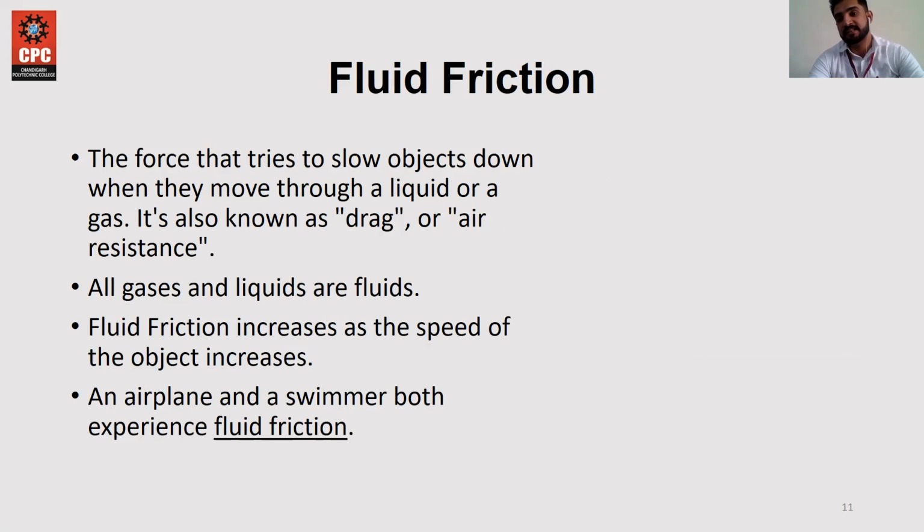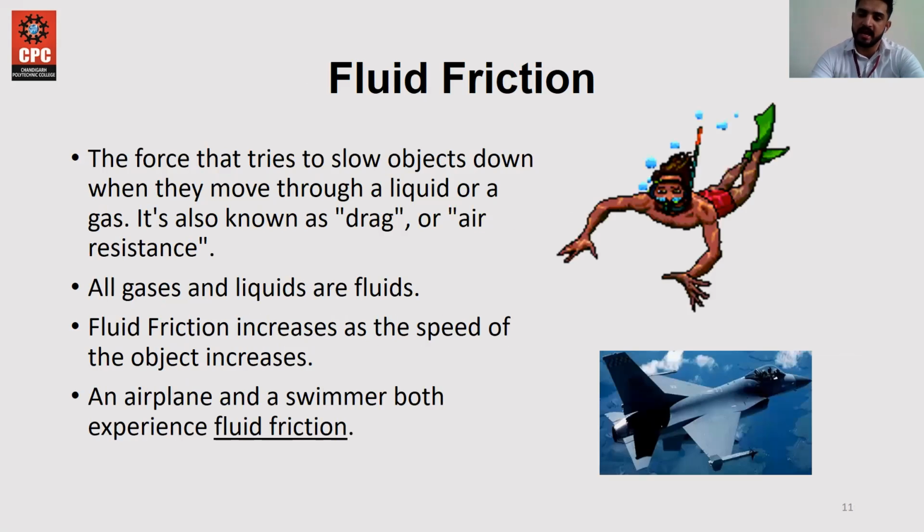Fluidic friction. As we discussed in the previous part, a person can easily swim in the forward direction, that is fluidic. In case of the air, you can see in this diagram, fluidic in air as well as the fluid. So in this case, you know that whenever a jet, a plane, starts running on a runway, it uses a huge amount of force to cross out the situation and move in the forward direction.